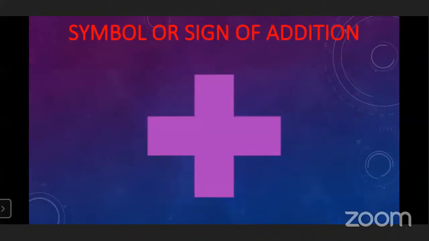Now this is the sign or symbol of addition. In mathematics, the symbol or sign is very important. While solving any equation, first of all, you should see the symbol. And this is the symbol of addition.